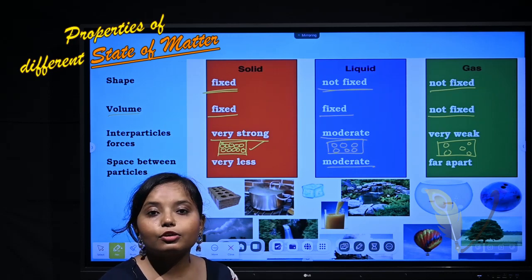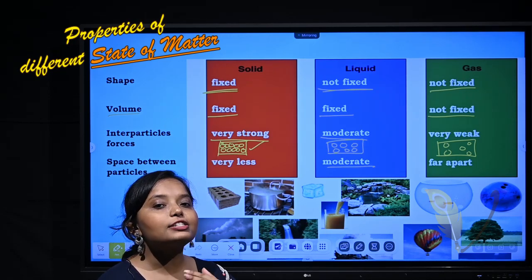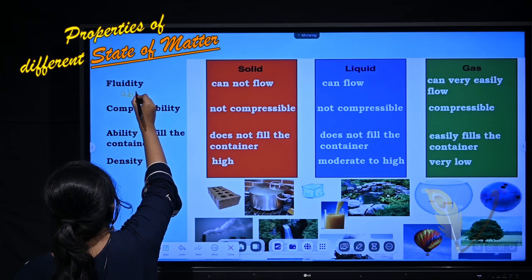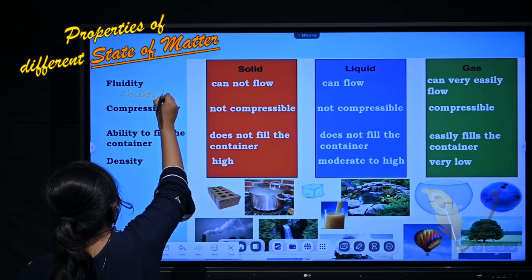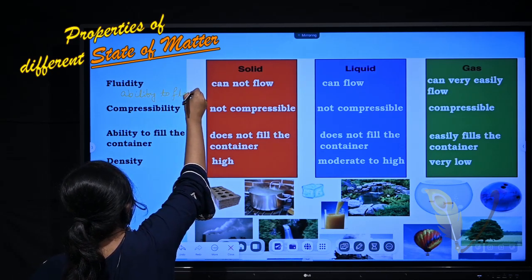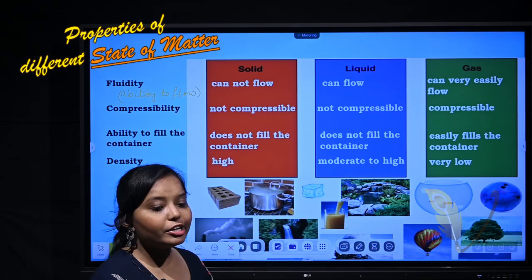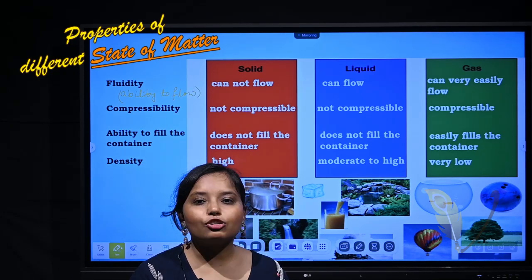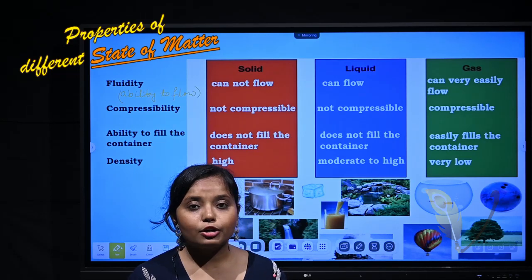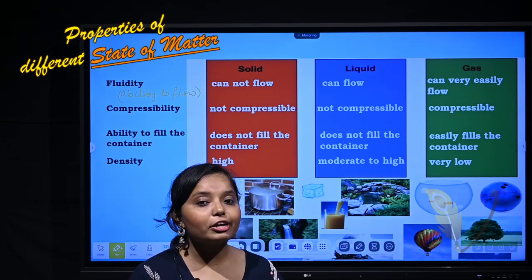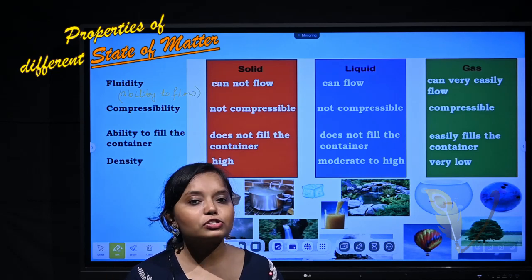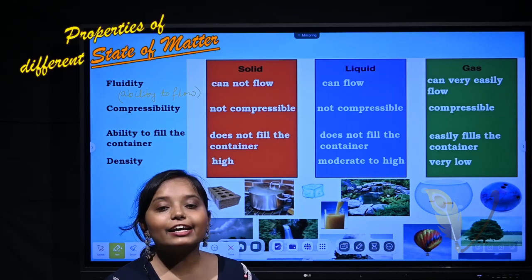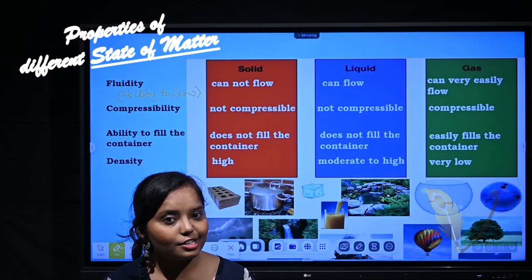Now moving on. Fluidity. Fluidity means the ability to flow. The ability to flow for solids is very less because they cannot flow. Very less means it is very negligible. Solids don't flow. What about liquids? The water in a river, does that flow or not? Obviously it flows. So liquids will flow and the gases, they can also flow very easily. So that's it.